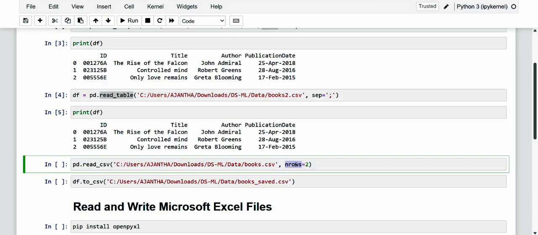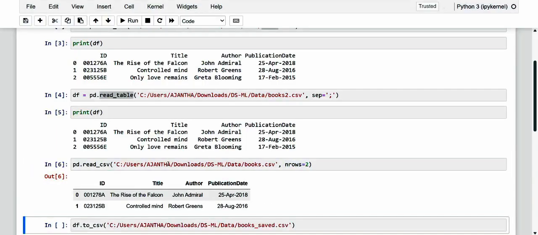For example, if you want to look at the first two rows, here I have specified only two. We assign the value 2 to the optional nrows parameter, so kindly have a note of it.